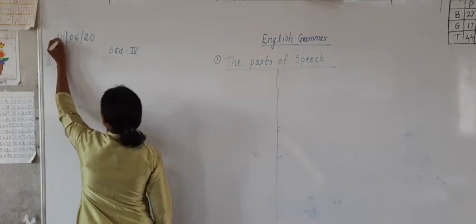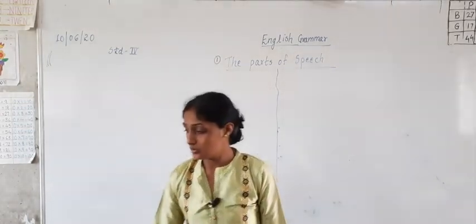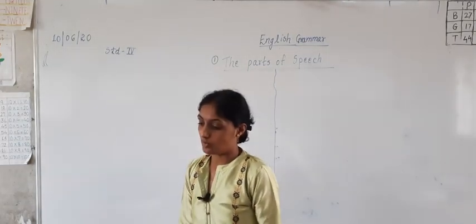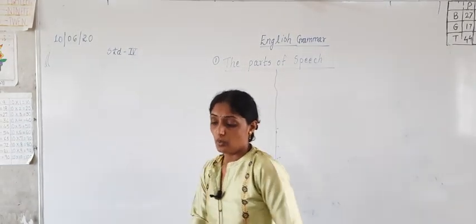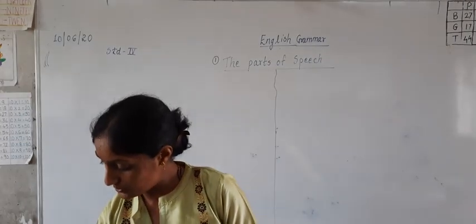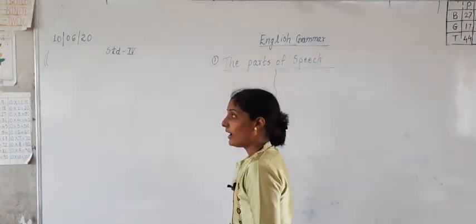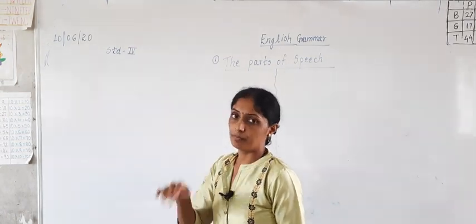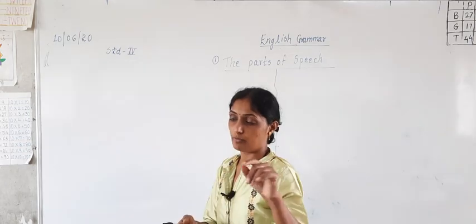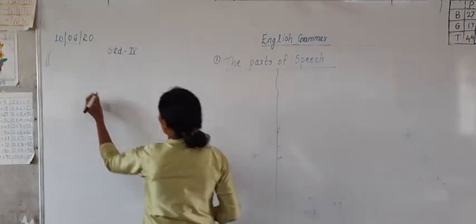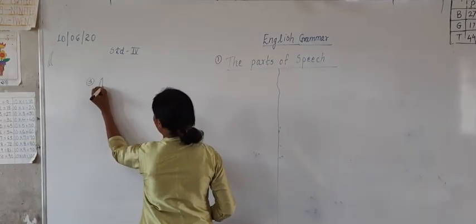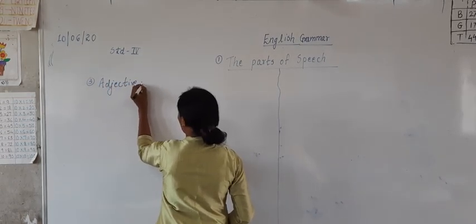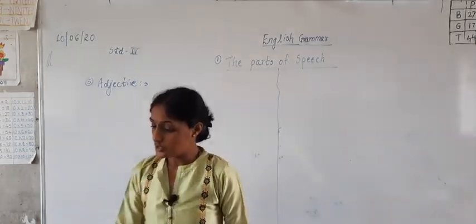So today we are going to learn about the third part of speech, which is adjective. If you want me to explain verb also, I can explain it. These two we are going to study today: verb and adjective. Now the third one is adjective.